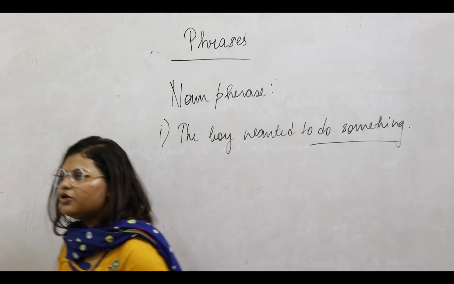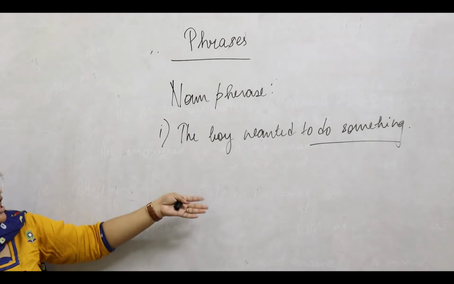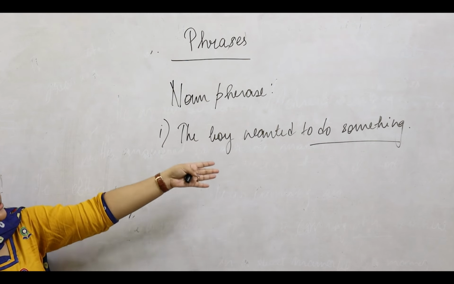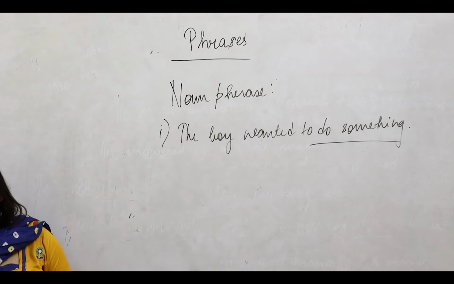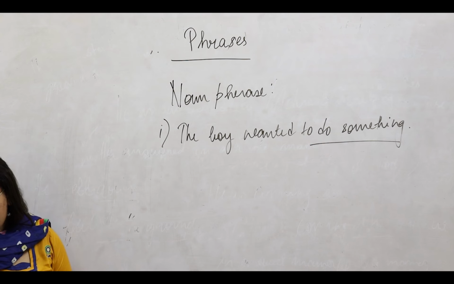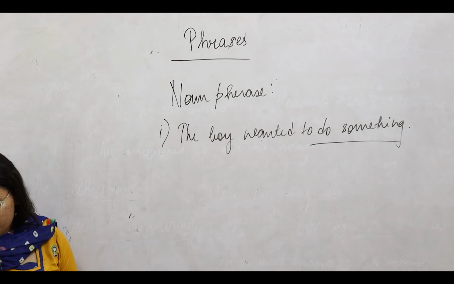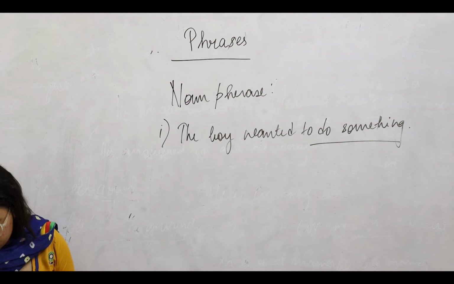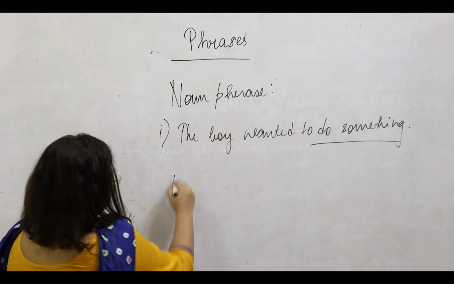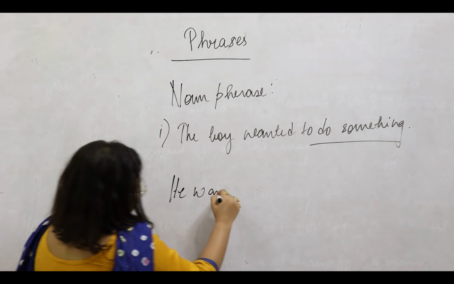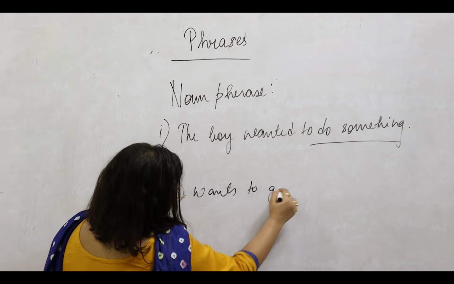This is a noun phrase because the boy is a subject, and what the subject wants to do is the action. So that's the noun phrase. The boy wanted to do something, so that is the noun phrase. Now let us look at a few other examples. Next is, he wants to go home. So what does he want? To go home. So this part is again a noun phrase in the sentence.